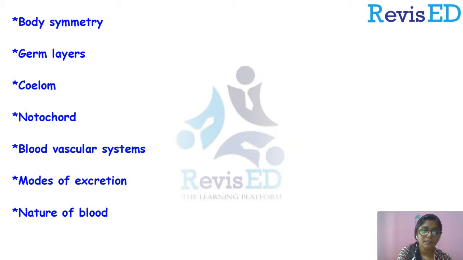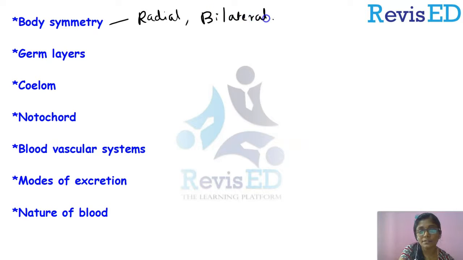What is the next point? Yeah, it is based on body symmetry. We have classified animals based on body symmetry into what? Yeah, we have classified animals into radial symmetry and bilateral symmetry. Radial and biradial symmetry are the same, right? So bilateral symmetry and pentamerous radial symmetry, etc. So these were based on the symmetry of the body.